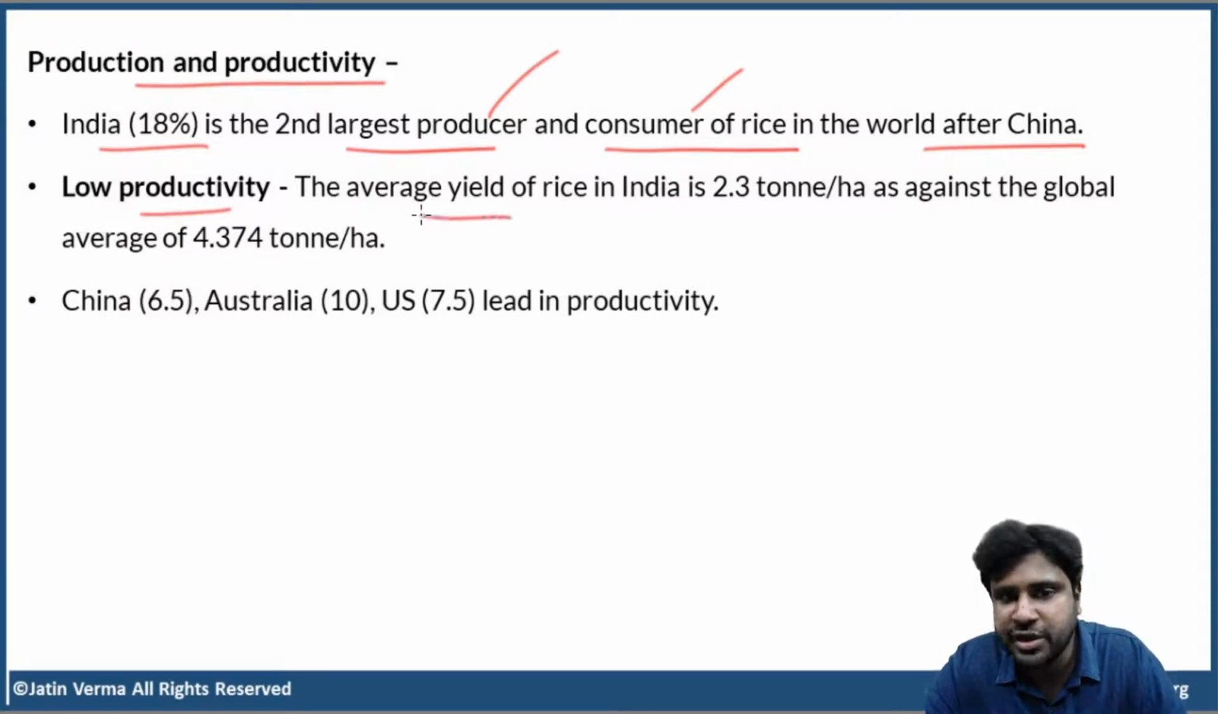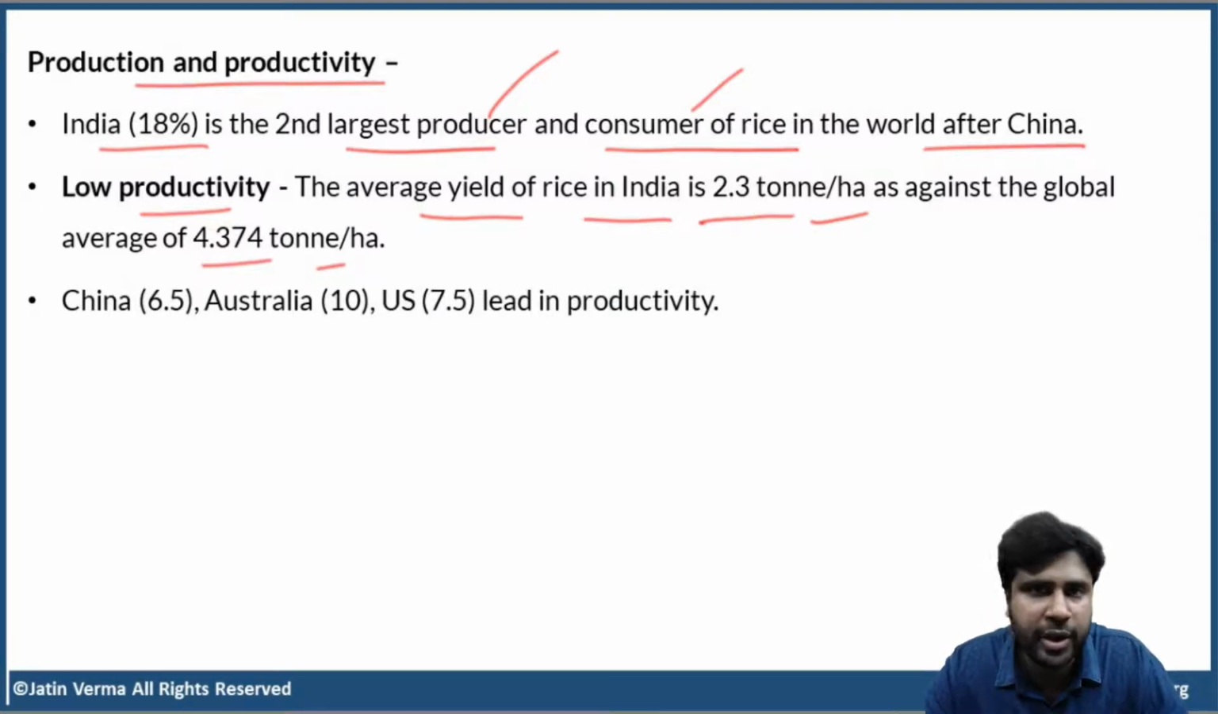Now, the average yield of rice in India is 2.3 tons per hectare. Now, what is the global average? 4.374 tons per hectare. That is the global average. Now, see how low Indian yield is. Very, very low. Okay, compare this with China. China is producing 6.5 tons per hectare. Australia, 10 tons per hectare. United States, 7.5 tons per hectare.